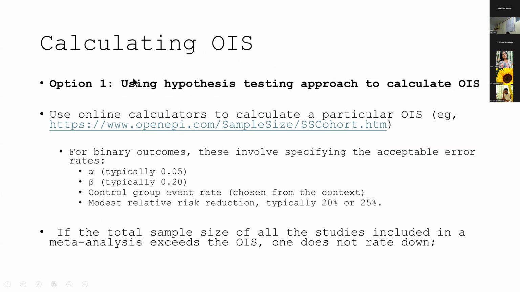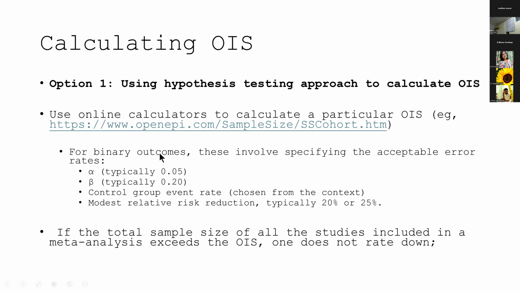For a systematic review, you look at something called the OIS. So you can use hypothesis testing to actually calculate OIS. Some online calculators are this openepi.com. So again, you feed in the values. You can take an alpha error of 0.05, a beta error of 0.2. That means a power of 80%.